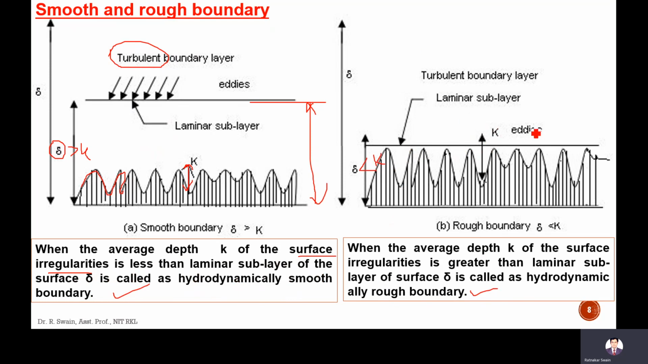And here the eddy formation, eddy means the circular, rotational motion of the fluid particles at this boundary. So here there will be eddy formation which may reach the surface. But in the smooth case, the eddy cannot reach the surface. The eddy will be here in the turbulent boundary layer, and it cannot reach the surface. So this is the difference between the smooth and rough boundary.